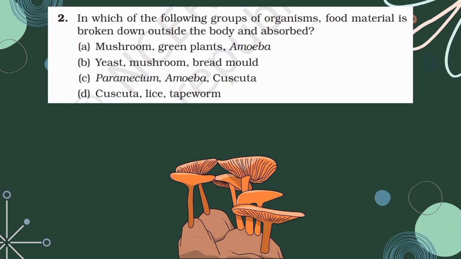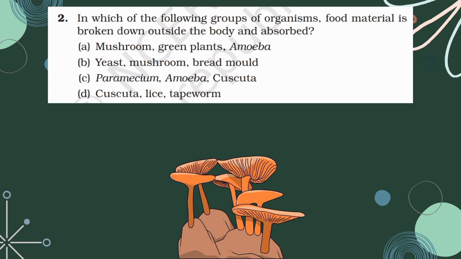The second question, in which of the following groups of organisms food material is broken down outside the body and absorbed? The thing to be noted in this question is the food material is broken down outside the body. If we are looking at nutrition, we know there are two modes: one is the autotrophic and the other the heterotrophic.